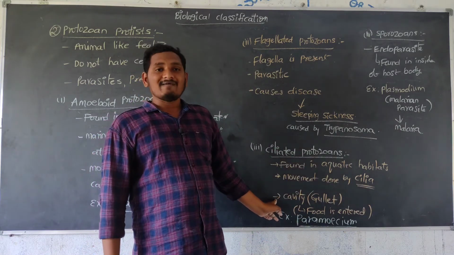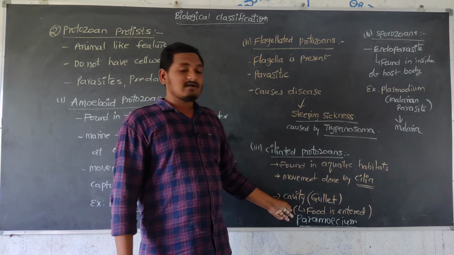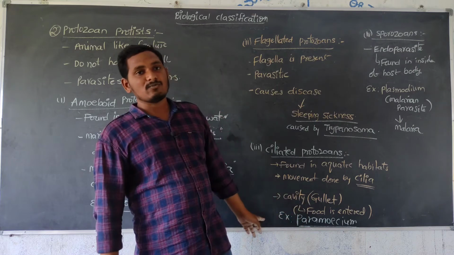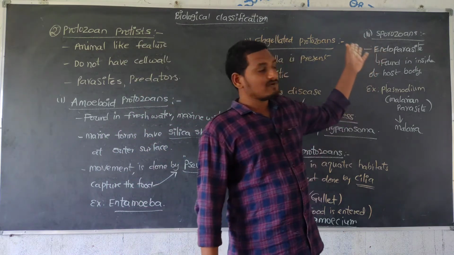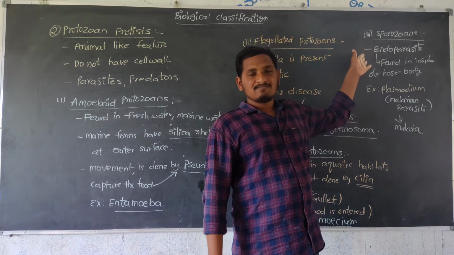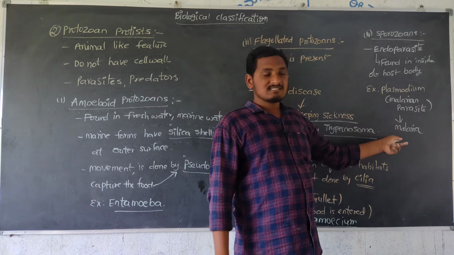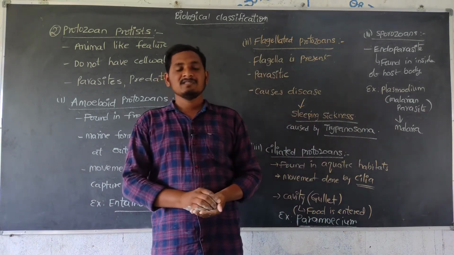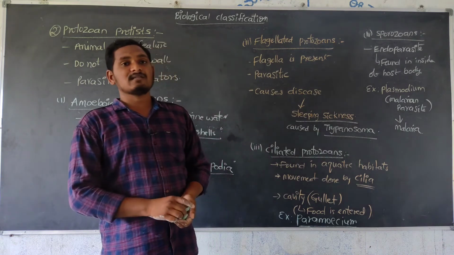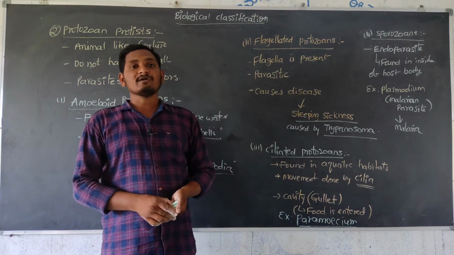Next, a cavity is present in the anterior part. That anterior part is called the gullet. Food enters into the body with the help of this cavity, that is the gullet. Next, sporozoans is the fourth one. Sporozoans are endoparasites, meaning they are found inside the host body, and they cause diseases like malaria. Plasmodium vivax causes malaria. This is protozoan protist. Next class we will discuss slime molds or saprophytic protist.